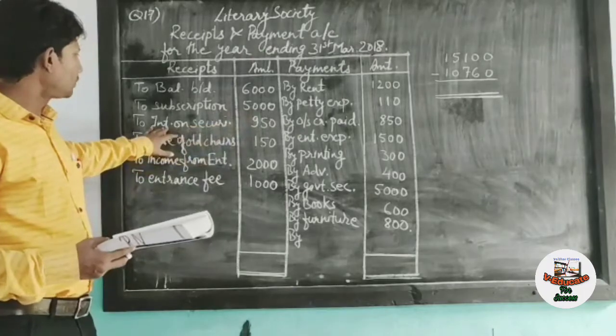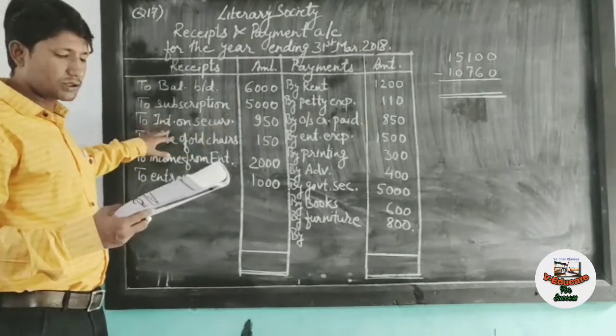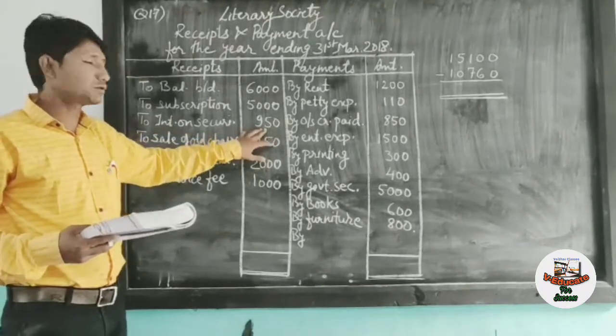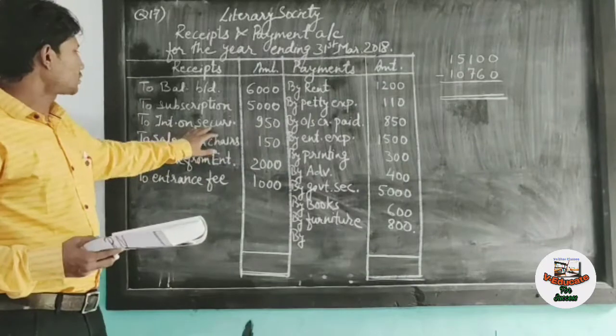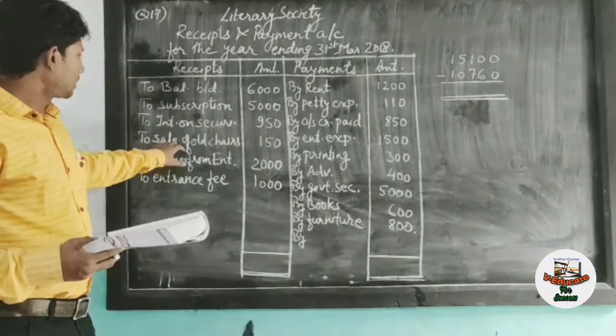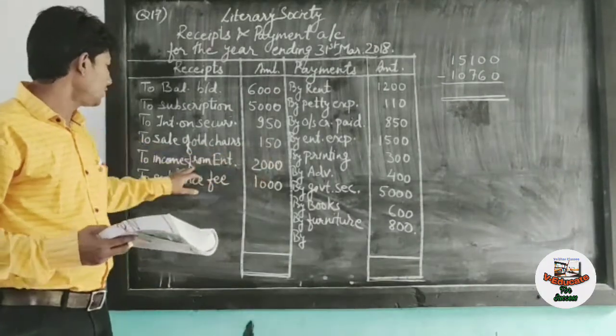Then sale of old chairs, to interest on securities, it is given 950. It is also a receipt. To interest on securities 950. To sale of old chairs, the sale of old chairs, 150.